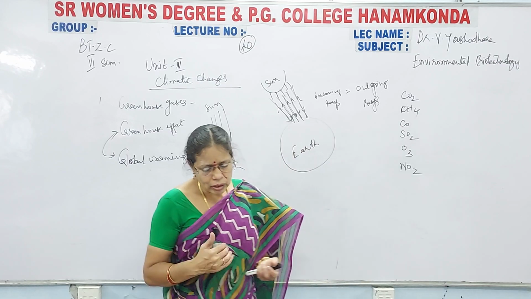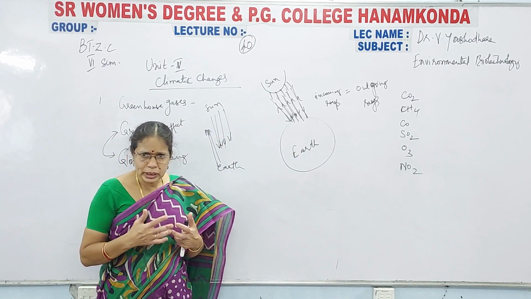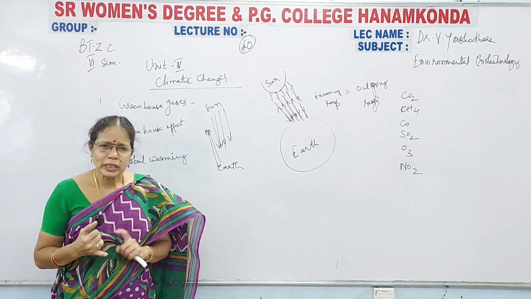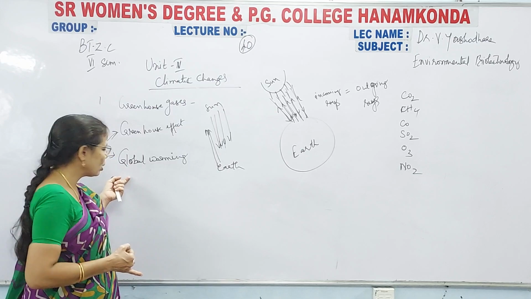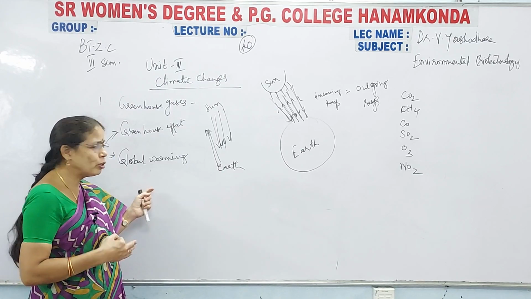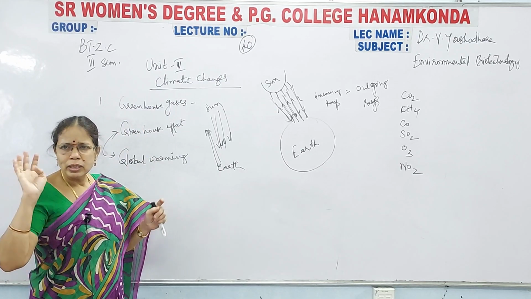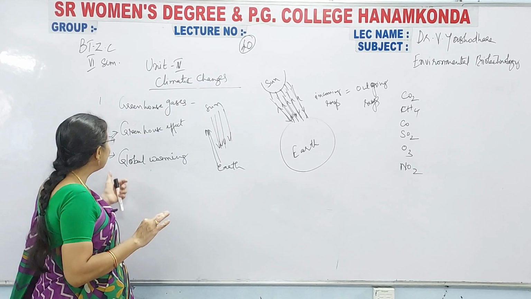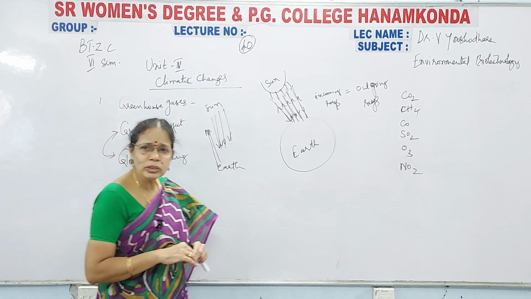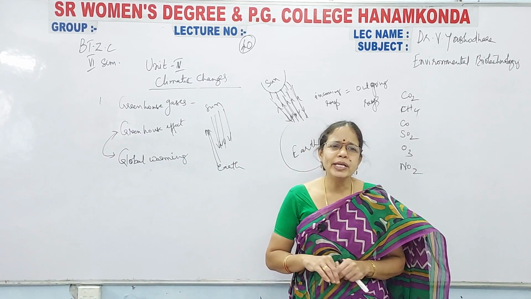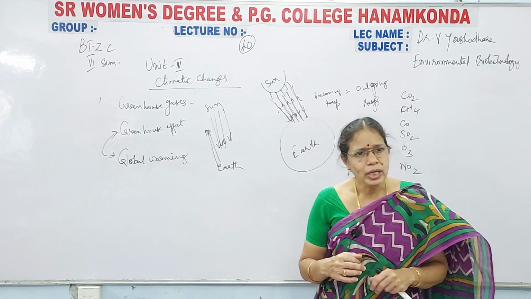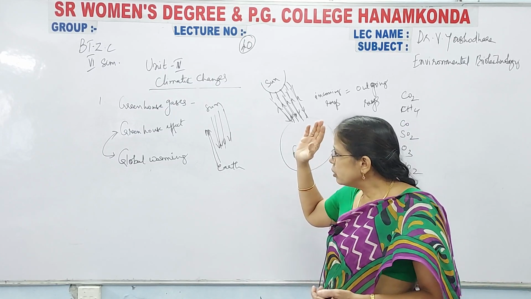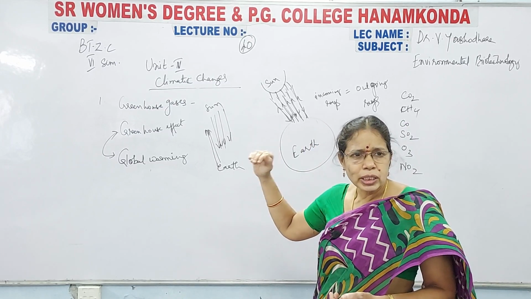Then what happens when greenhouse gases are released or present in the atmosphere? They will lead to, first one, air pollution; second, global warming; third, due to global warming the polar ice caps will melt and it will lead to an increase in sea level and ocean level. Fourth point, because of these greenhouse gases or greenhouse effect, there will be regular flooding in the low lying areas. Next one, it will reduce the crop yield. Next, these cause drought conditions in certain areas.